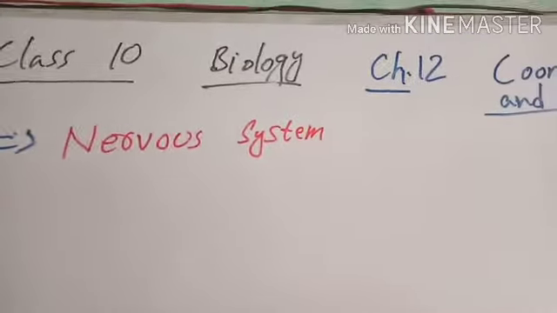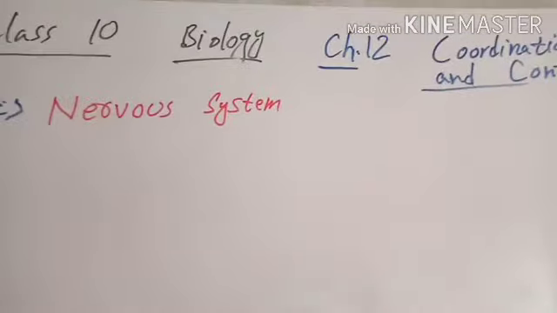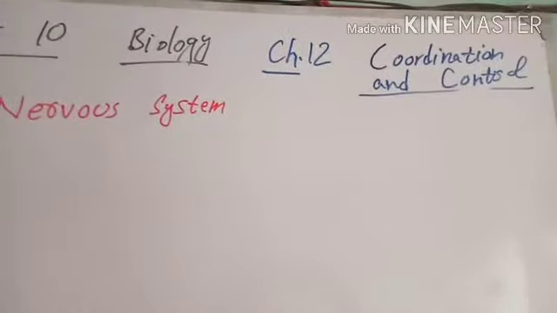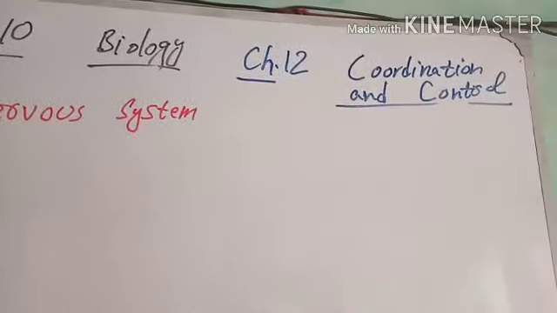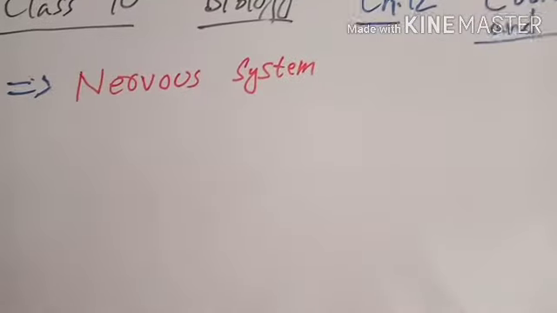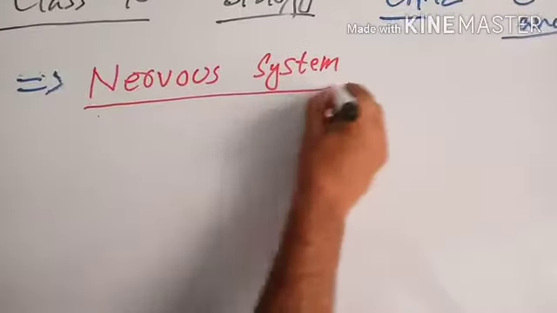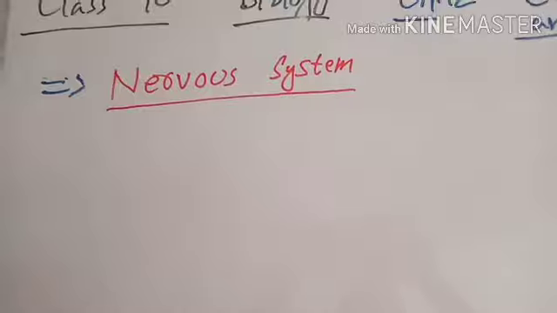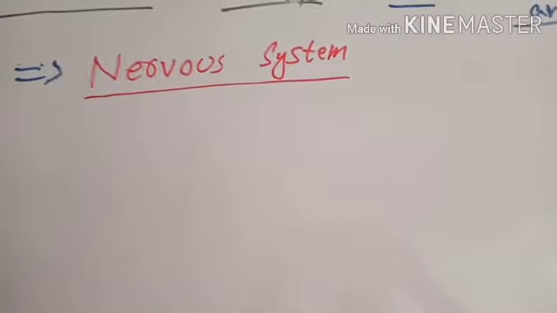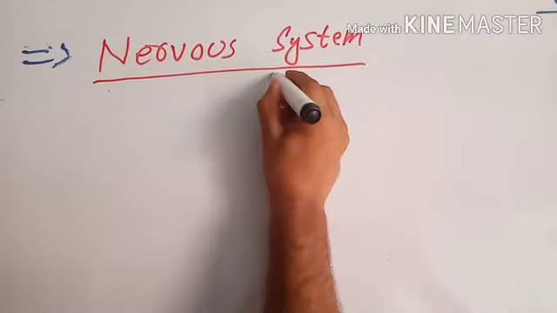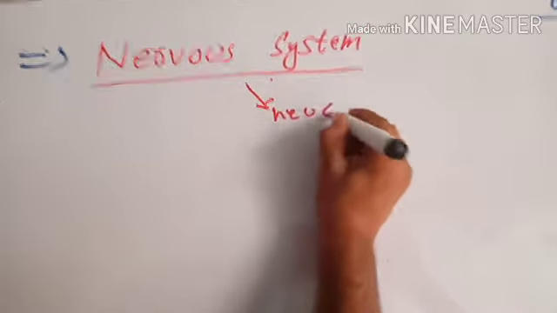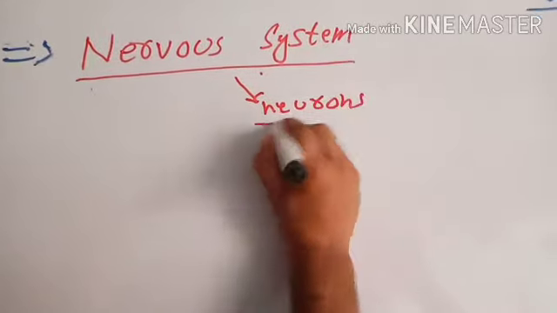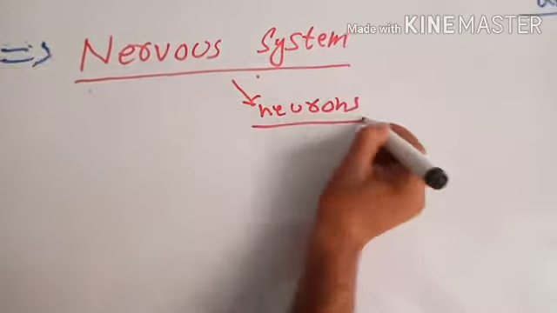Our next topic is nervous system, chapter 12, class 10 biology, coordination and control. What is nervous system? A system which consists of neurons is called nervous system.